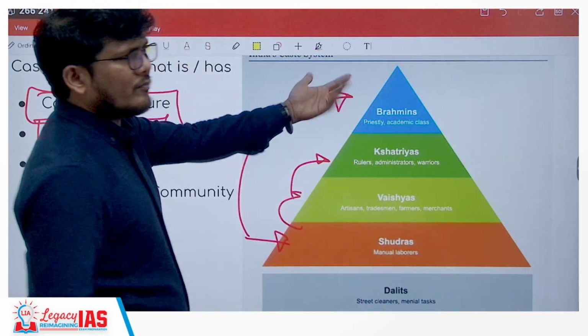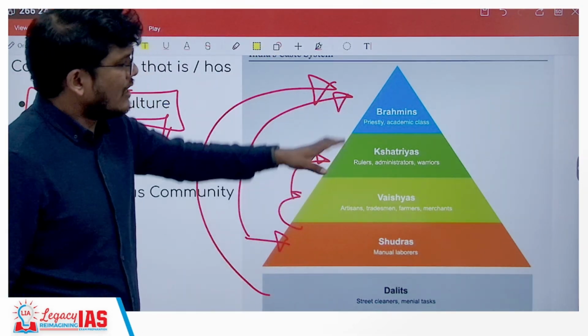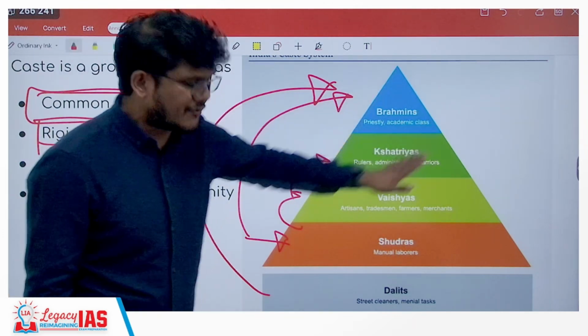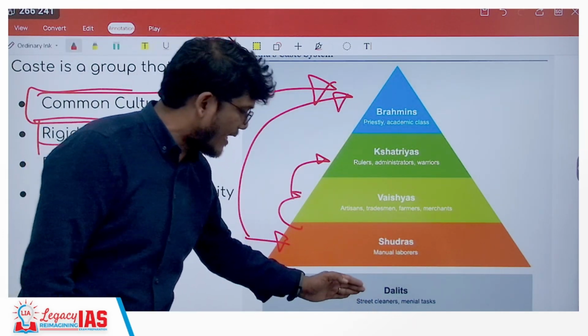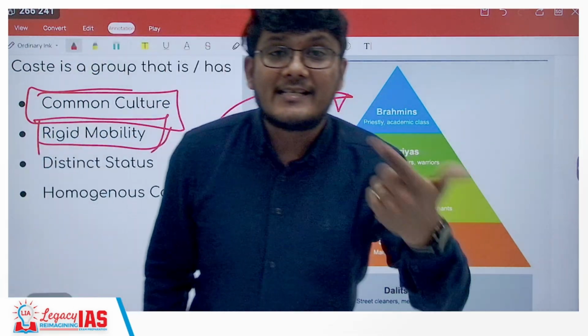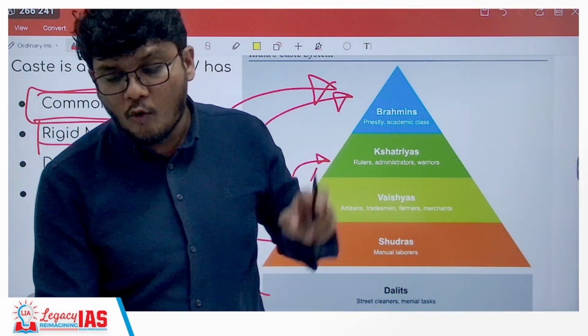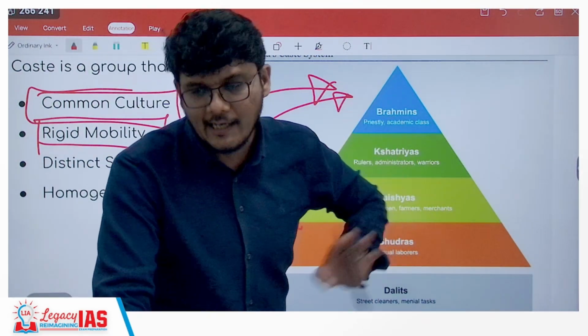And here to here is close to impossible. From here to here, of course, impossible, because these are the twice born castes and this is a non twice born caste, so they are not even in this fourfold caste system. As a result, there is a huge amount of rigidity when it comes to the mobility of people in the caste system.